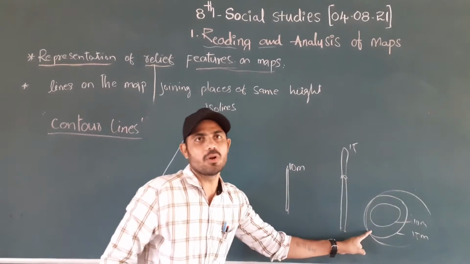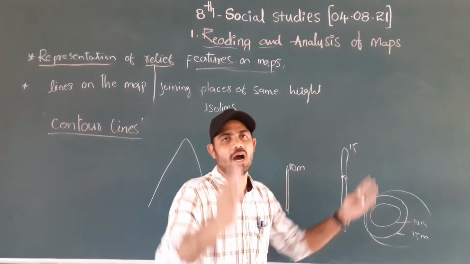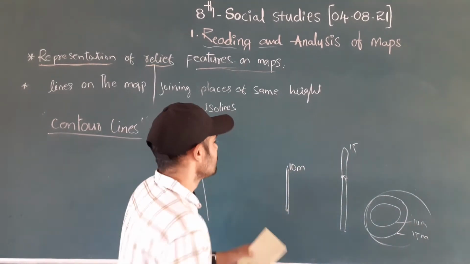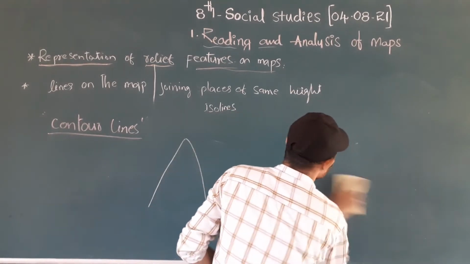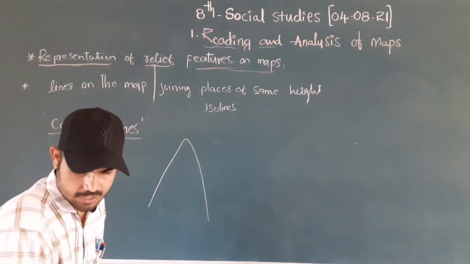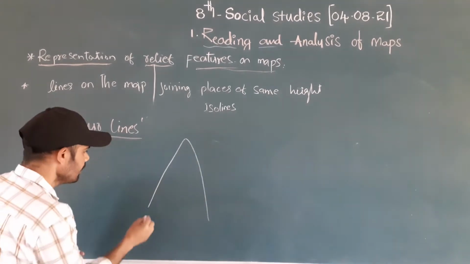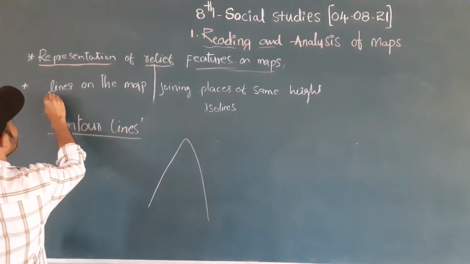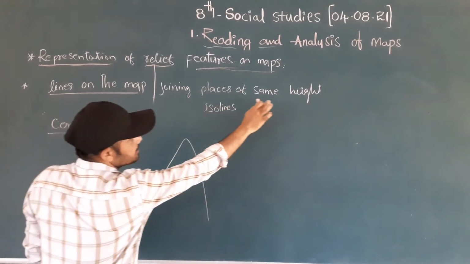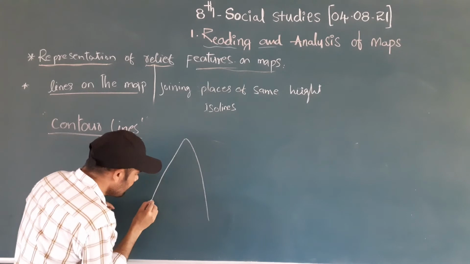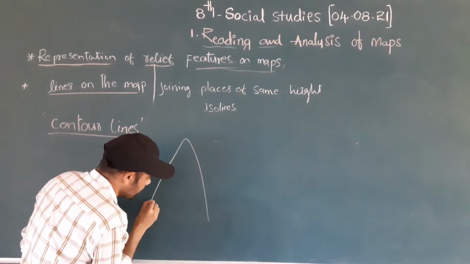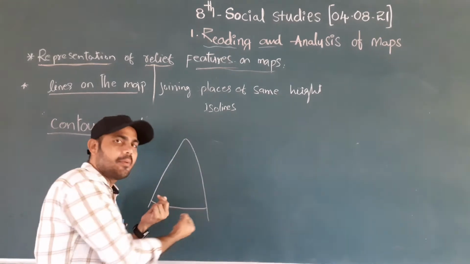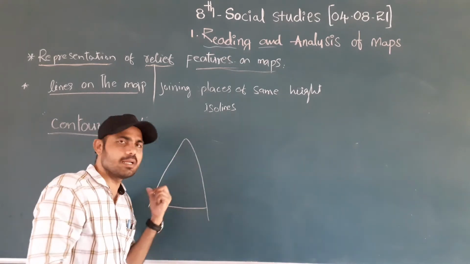We can't draw 100 meters of height on the map directly. So consider this is one mountain. Here, the same line. The lines on the map join places of the same height. Here is 10 meters of height, here 10 meters of height, from here to here. The back side also has the same height. The back side also has the same 10 meters height.